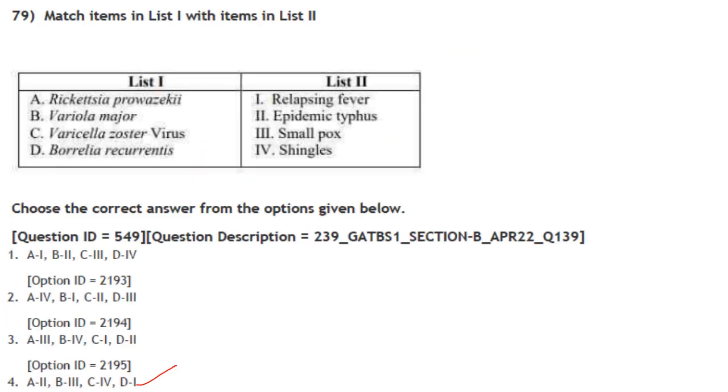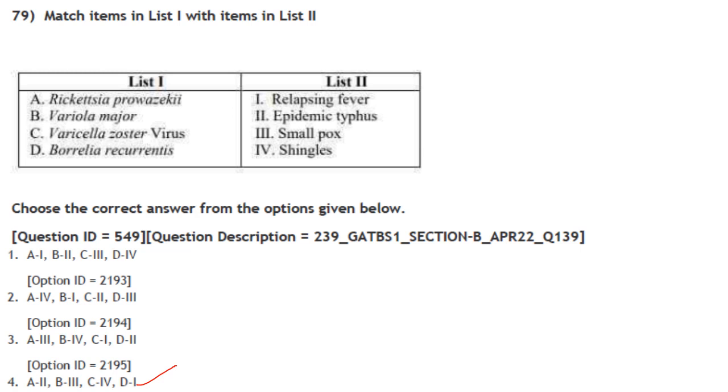Then next one. Match items in list 1 with items in list 2. Rickettsia prowazekii is the causative agent of epidemic typhus. So A2. Yeah, answer is already ready. 4. Only 2 is there in one of the options.